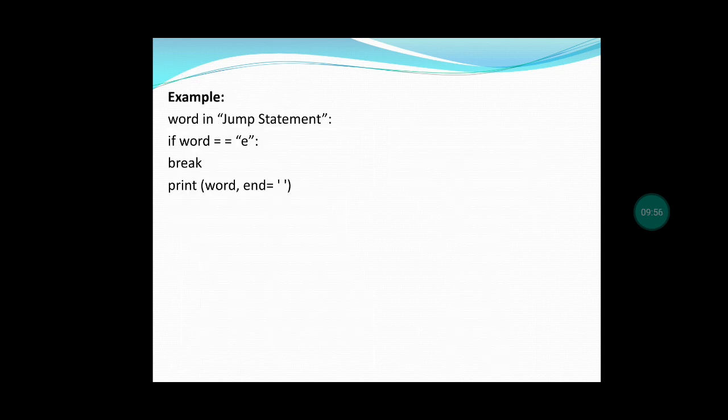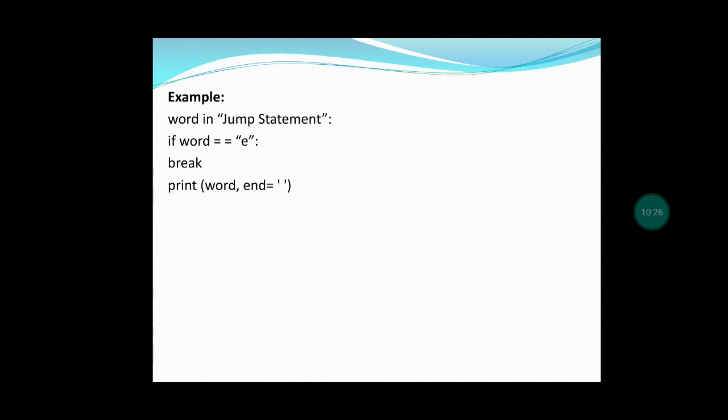Let us see the example for break statement. Here the word has been given as jump statement. If word equal to E, so it is calculated from J to E. The space is also taken, that is JUMP, one space is there, and next STATE.